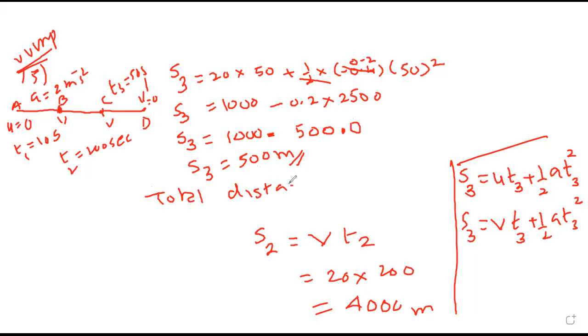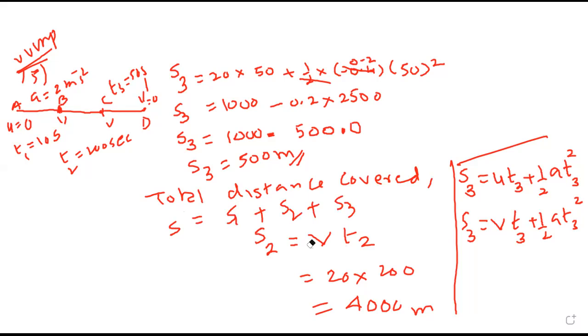So total distance covered, s equals s1 plus s2 plus s3.